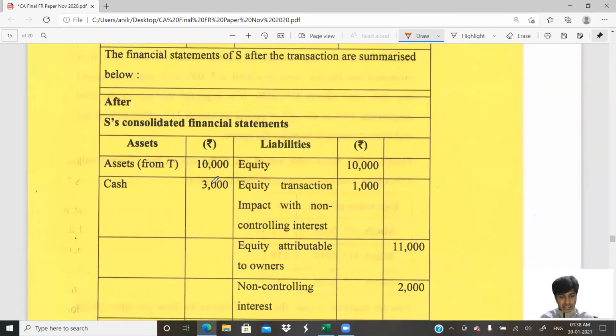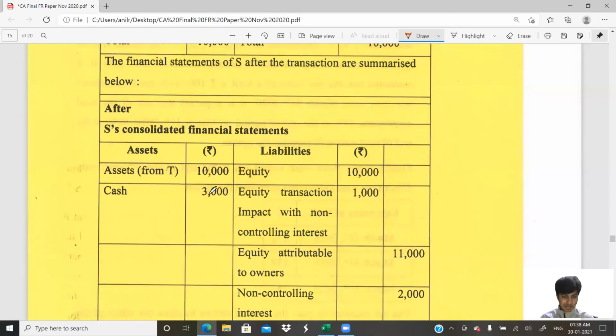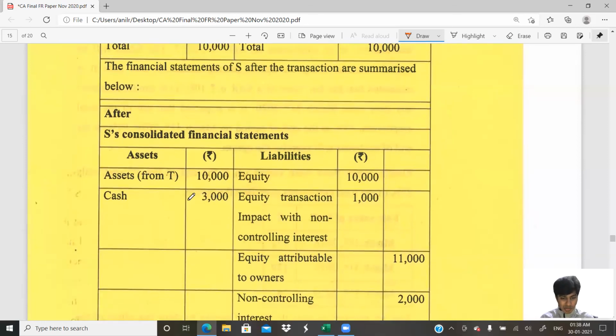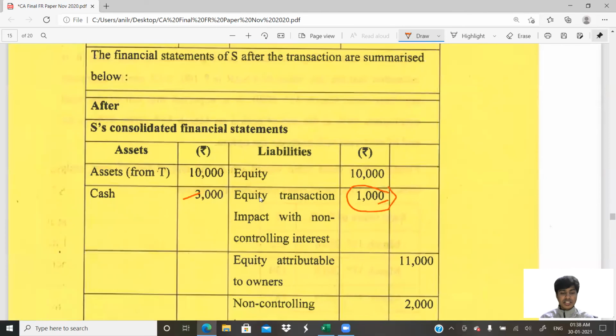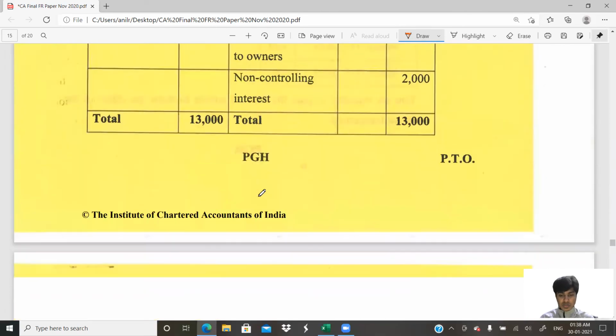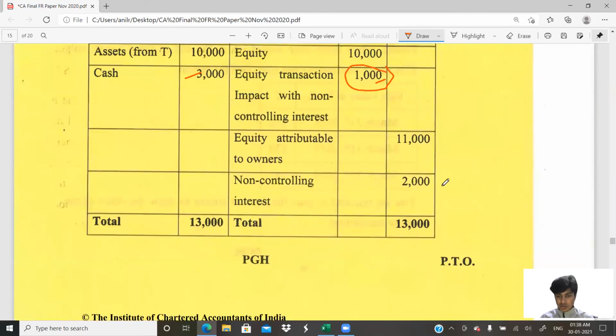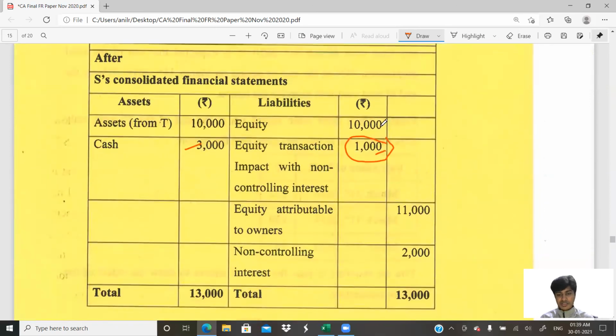Assets are 10, then 3,000 cash comes in. Sorry, equity will remain the same. What happens is cash of 3,000 comes in and then 1,000 profit comes into the picture. The cash is increasing, so that is increasing our assets. When it increases the assets, non-controlling interest comes in, decreasing our equity.